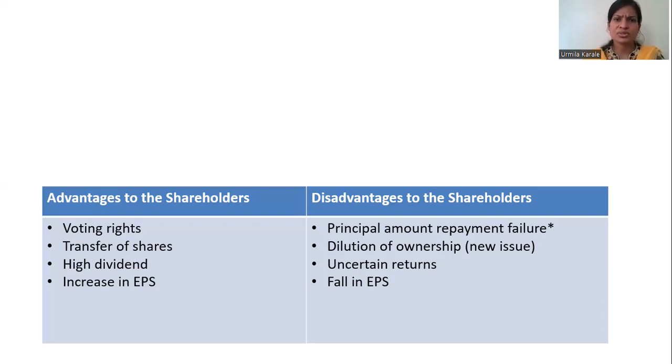Uncertain returns. There's no guarantee that you will get any fixed returns. Returns are going to vary. One year you may get more, one year you may get less, one year you may not get anything. If there is any fall in the EPS, shareholders are the ones who are going to suffer most.